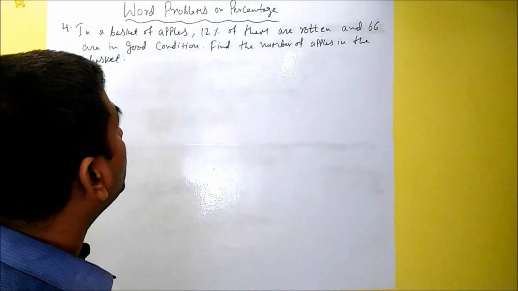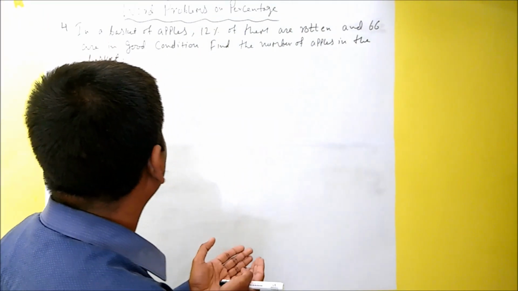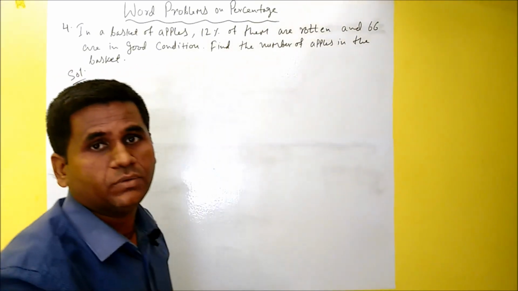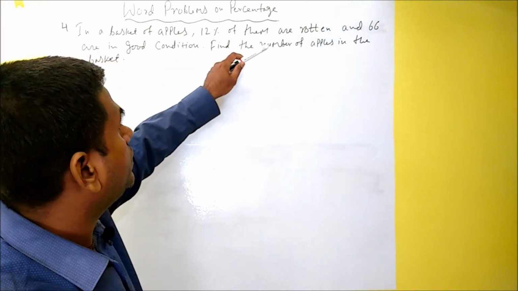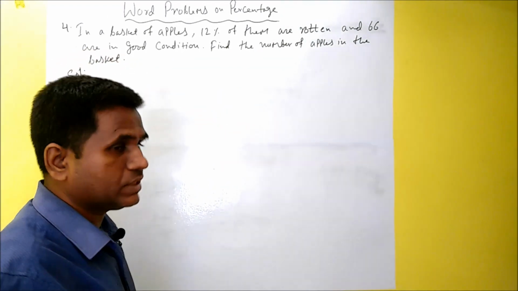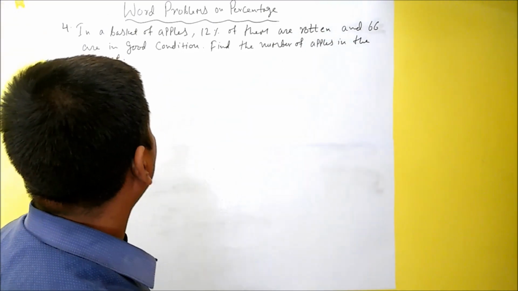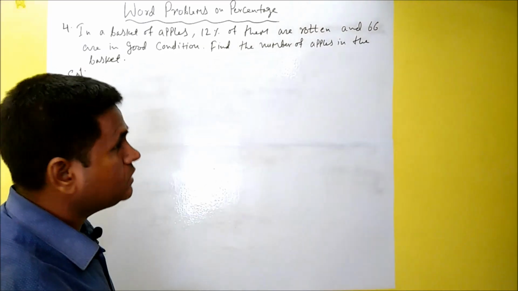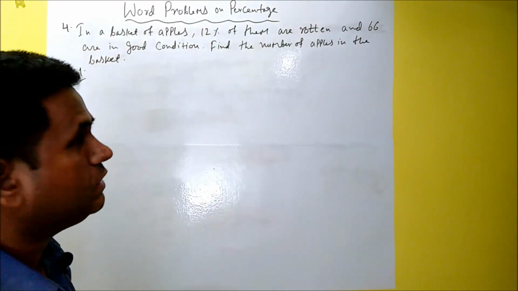Okay, so there are two things here. In a basket of apples, 66 are in good condition. So this is a number given over here. But how many are in bad condition or rotten is given in percentage. Okay, so find the number of apples in the basket. So what is the number of apples we have to calculate? So what we will be doing here is, we will find the percentage of apples which is in good condition based on this given information.